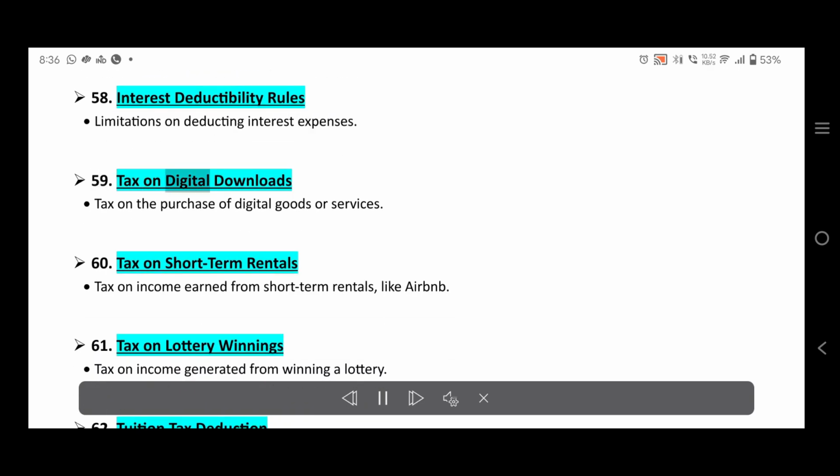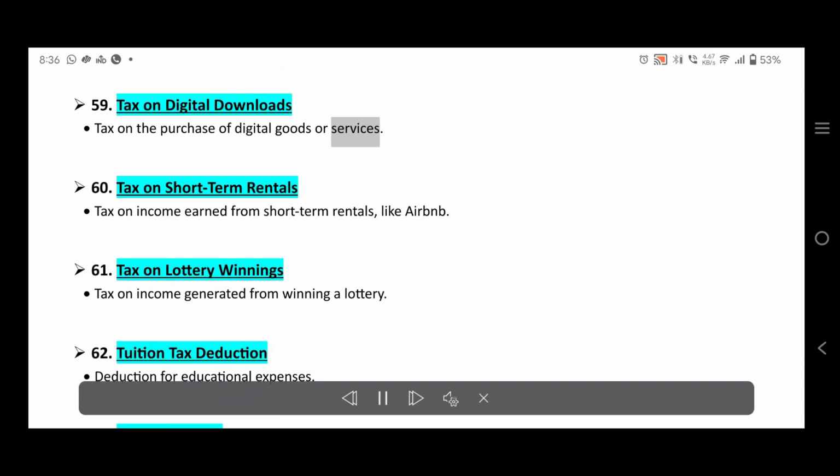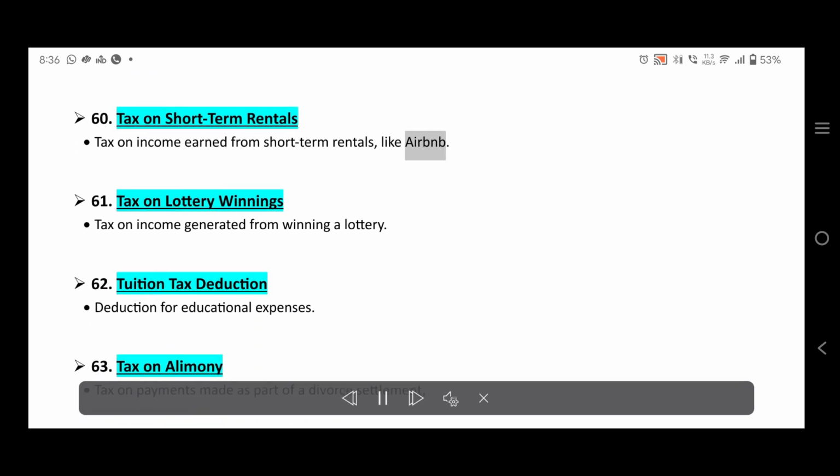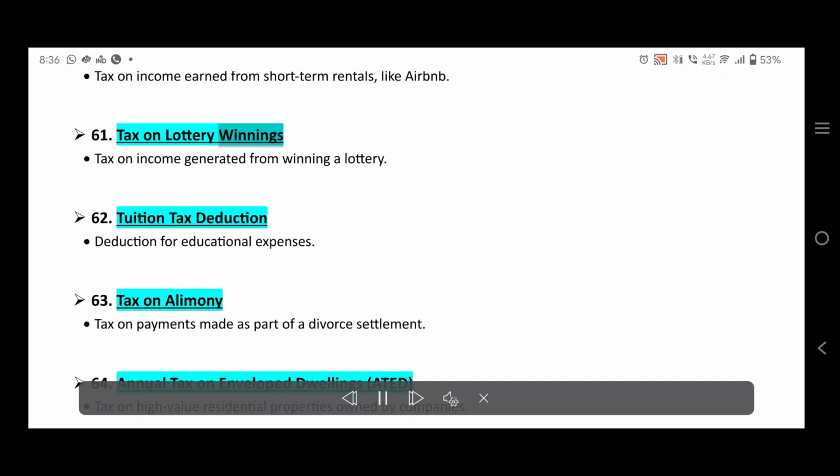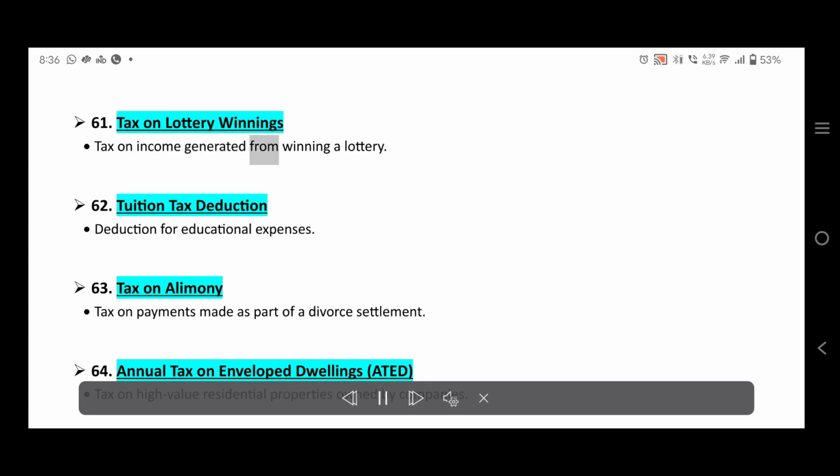59. Tax on digital downloads. Tax on the purchase of digital goods or services. 60. Tax on short-term rentals. Tax on income earned from short-term rentals, like Airbnb. 61. Tax on lottery winnings. Tax on income generated from winning a lottery.